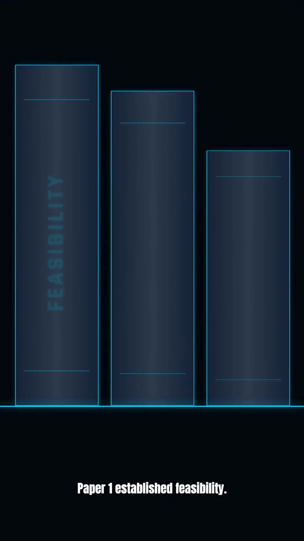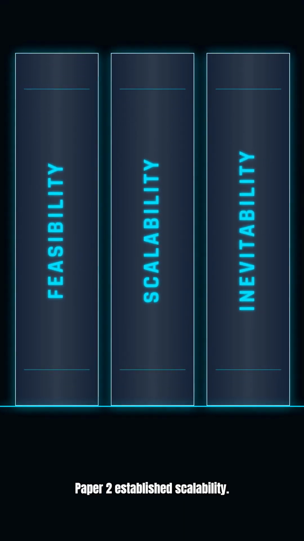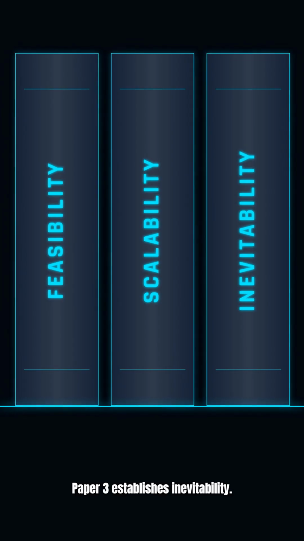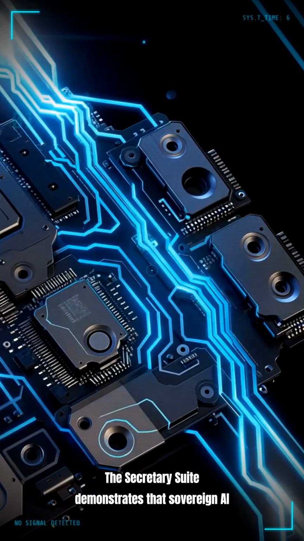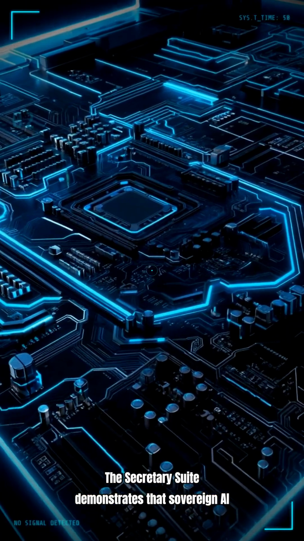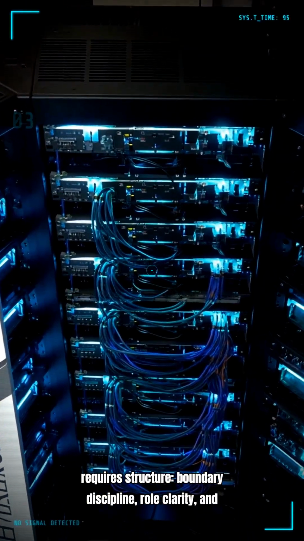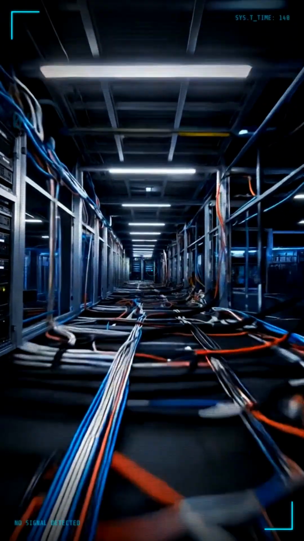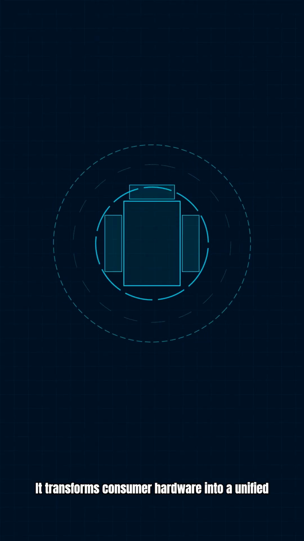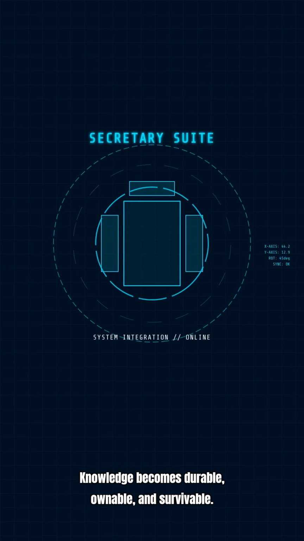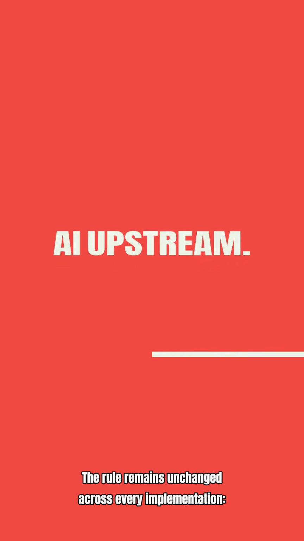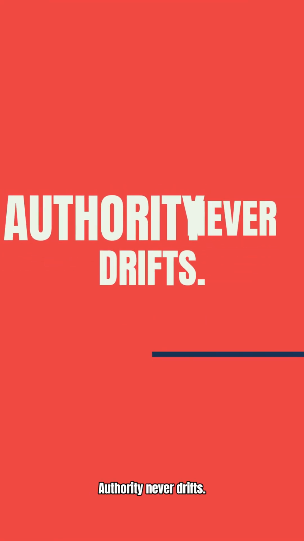Paper 1 established feasibility. Paper 2 established scalability. Paper 3 establishes inevitability. The Secretary Suite demonstrates that sovereign AI requires structure, boundary discipline, role clarity, and shared memory under stewardship. It transforms consumer hardware into a unified cognitive system. Knowledge becomes durable, ownable, and survivable. The rule remains unchanged across every implementation. AI upstream, publication downstream. Authority never drifts.